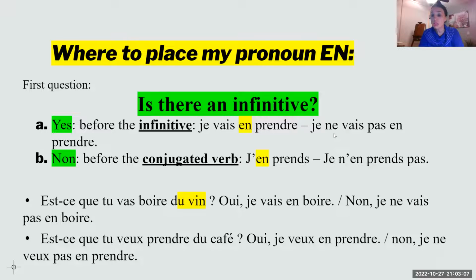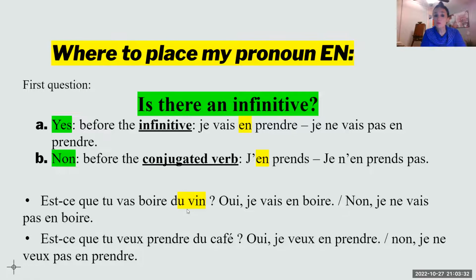Okay. If you're negating, same exact rule. Ne after subject, pas after conjugated verb. Just a suggestion, if you need to negate: put all your words together, your pronoun and everything, and at the end you put your negation. J'en prends, there is no infinitive, so yes, I'm going to put it right before the conjugated verb. Or je n'en prends pas. Of course, an apostrophe because there are 2 vowels in here.